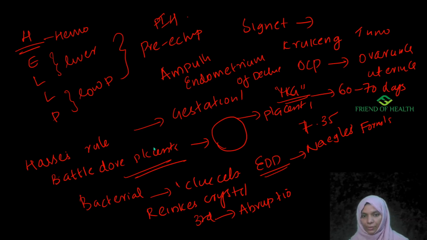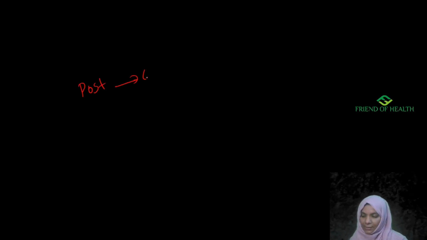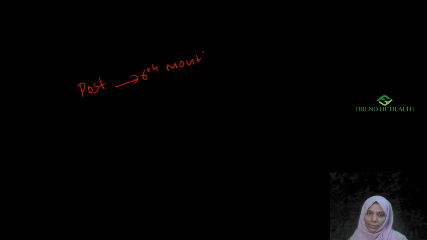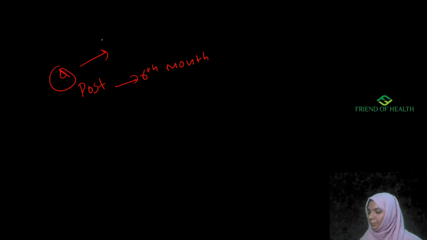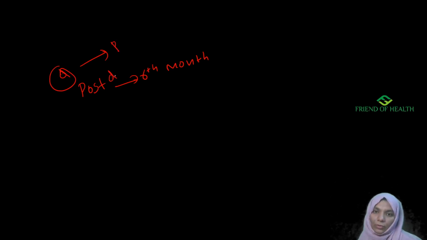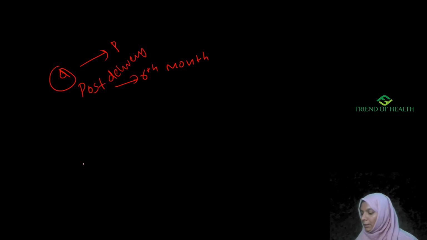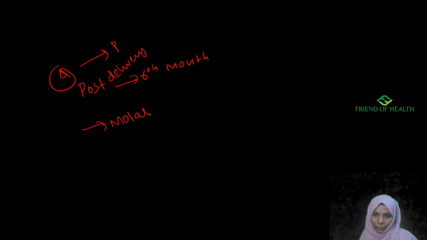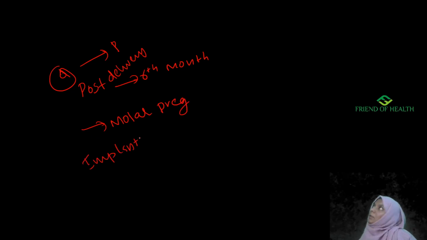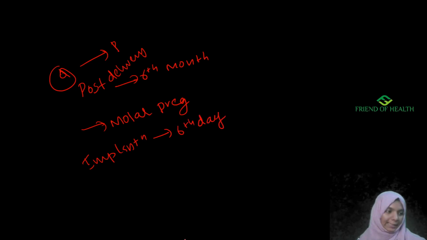So, next question is, during lactation period, post-delivery ovulation occurs after 6 months. Okay, during lactation period, the post delivery ovulation takes place after 6 months of delivery. Next comes expulsion of grape like vesicles per vaginum in pregnant ladies, suggestive of molar pregnancy, hydatidiform mole. Okay, implantation begins at 6th day of fertilization. Okay,